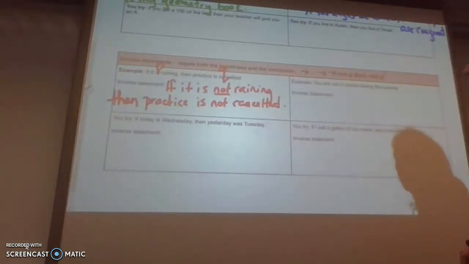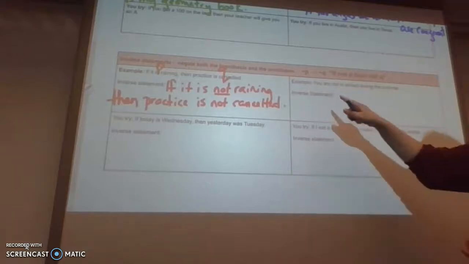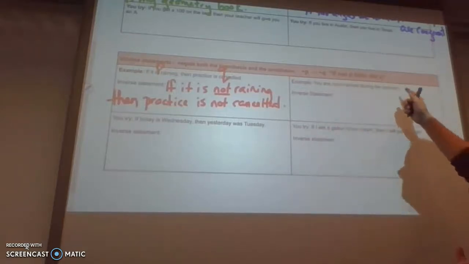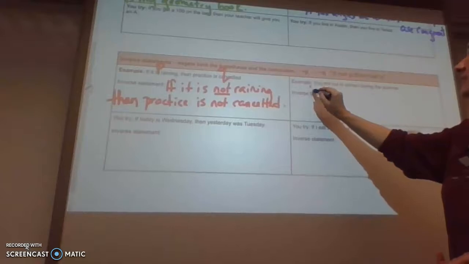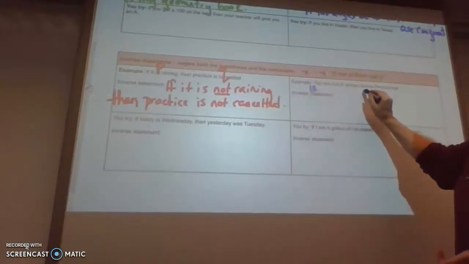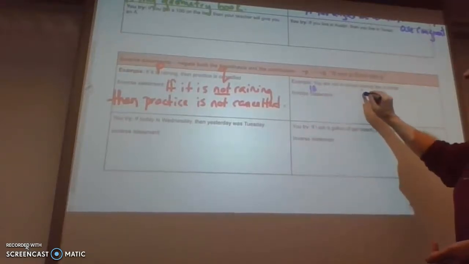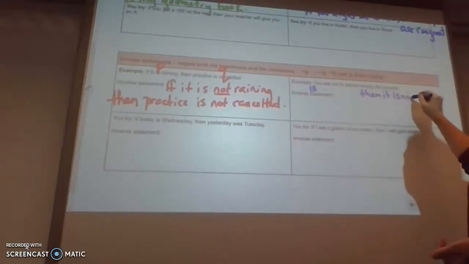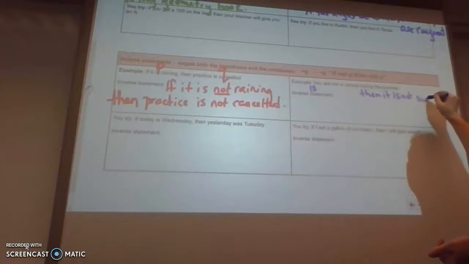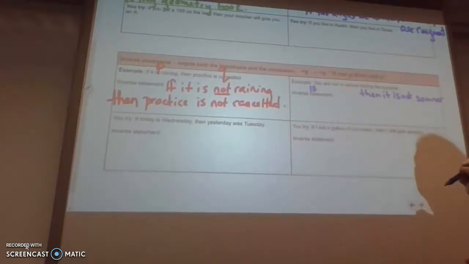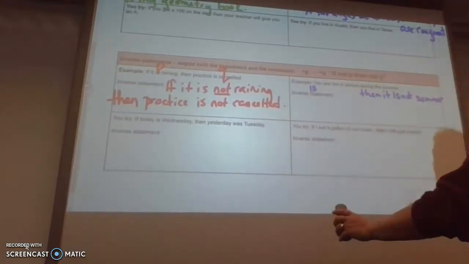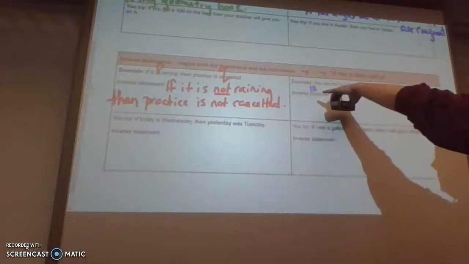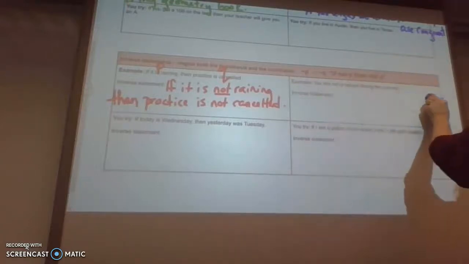All right, next one, inverse statement. You are not in school during the summer. So I need to turn this first into an if-then statement. So I'm going to say if you are not in school, then it is not summer. Oh, wait, I messed that one up, didn't I? Because this is a negative, not in school.